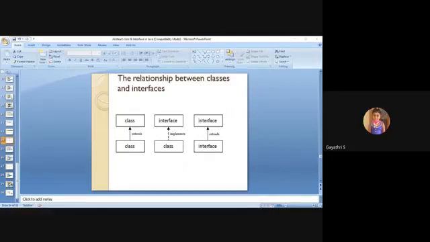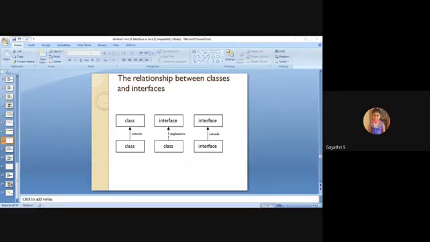The next concept, a class implements interface. Here extends and implements are keywords. If a class wants to reuse an existing interface, the class should use the keyword implements. So class implements interface. This is an important MCQ. A normal concrete class can extend another normal concrete class, that is the inheritance concept. A normal concrete class can implement an existing interface using the keyword implements. That is the interface concept.